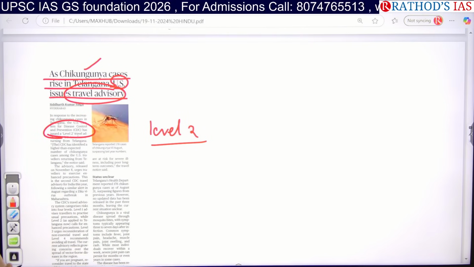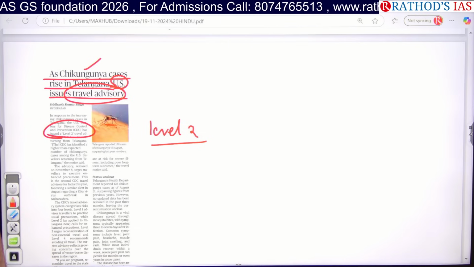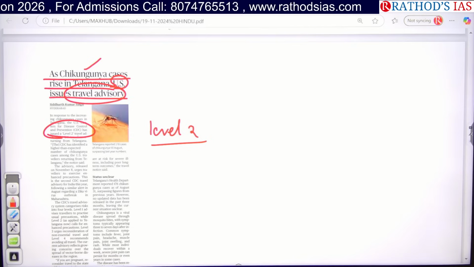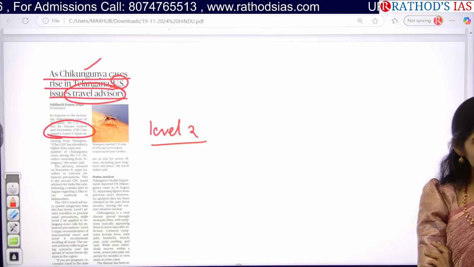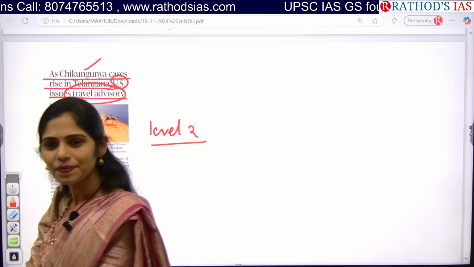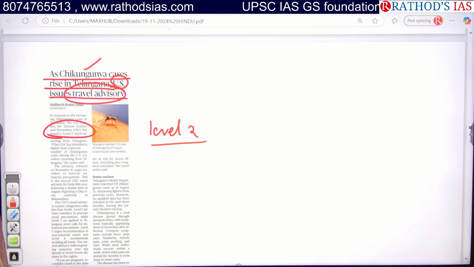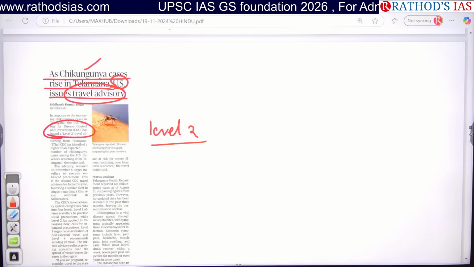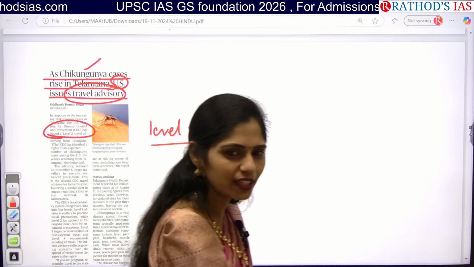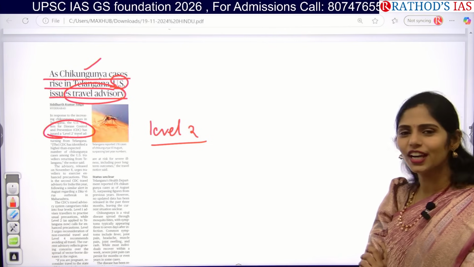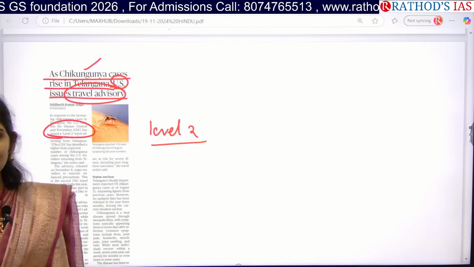So tell me from which subject we can connect this topic. Science and technology, obviously, disease comes under that part. And the US advisory comes under GS paper 2, international relations. And even what is happening in the US, the restricting of H1B visa. Next, even if this movement is affected, obviously economies will be getting affected, the global economy. It comes under GS paper 3 under economy. And apart from that, because of chikungunya, it is also affecting the health of the people in Telangana state. Can we connect under GS paper 2 under governance? Yes.